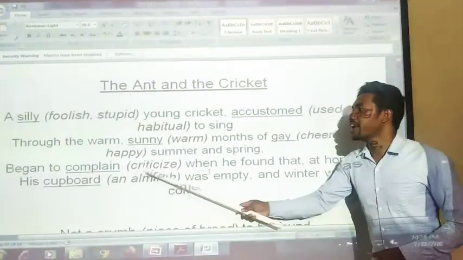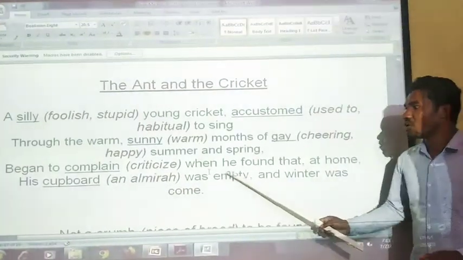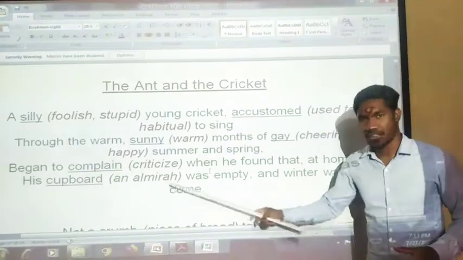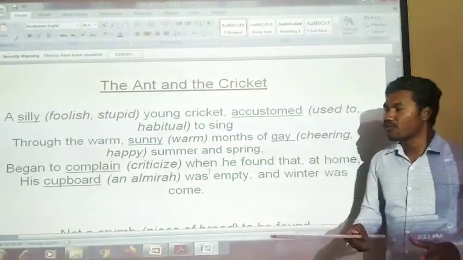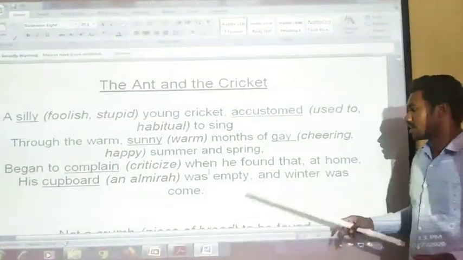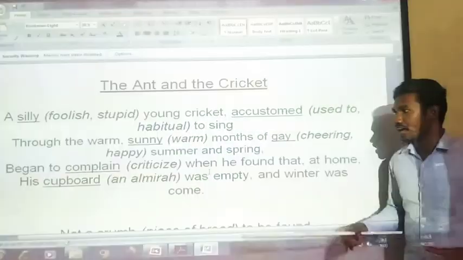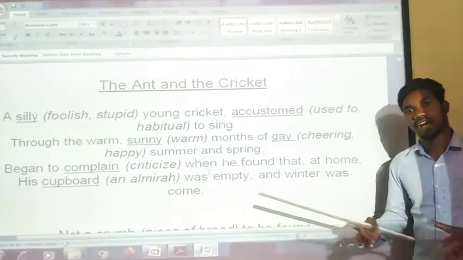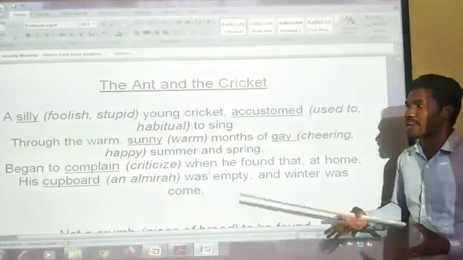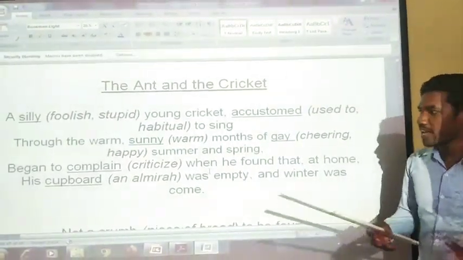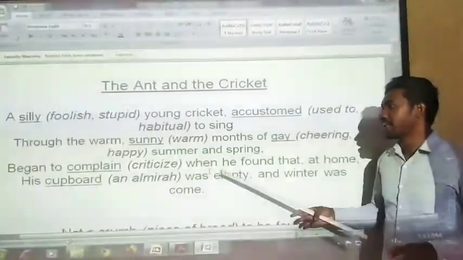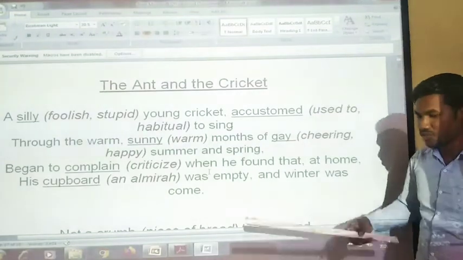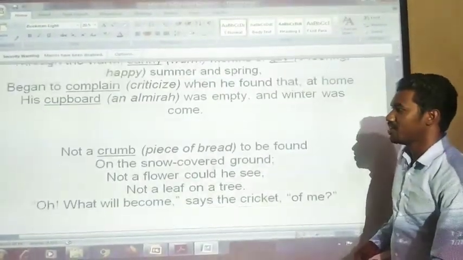He is complaining, criticizing himself, when he goes to see his cupboard, his almirah, where he should have stored food, and it is empty. Everywhere the snow has covered the ground, so he is not finding anything, not even a grain in his cupboard. Then he started complaining: what will happen to me if I don't get anything to eat?